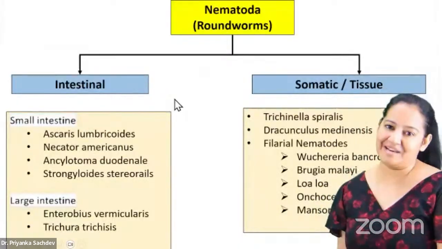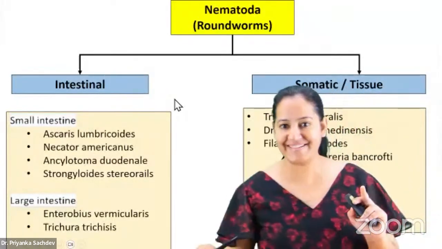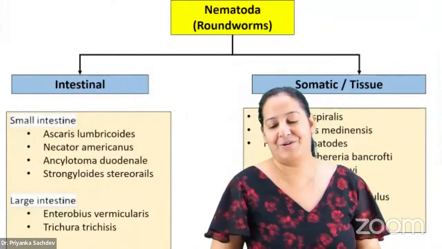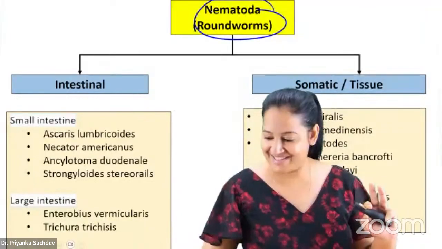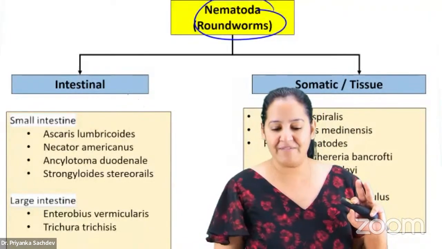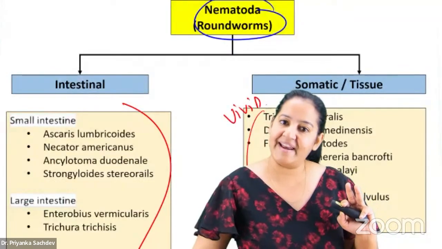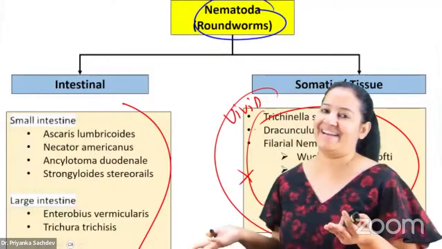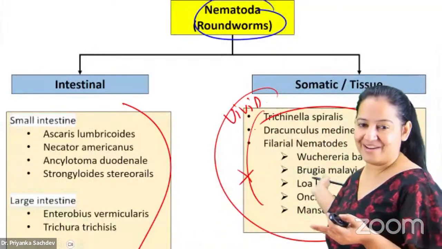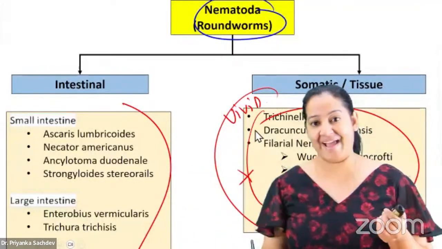Now let's tell the nematodes. समझ में आ रहा है? You are getting it. So let's come on the nematodes. The last thing. After that, I will end the session. ठीक है? In nematodes I will tell you only these eggs. I will not tell you these because these are viviparous. They directly give birth to the larva. They don't have eggs. So of course I cannot tell you. But these ones I have to tell you.